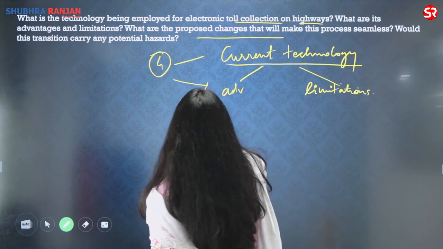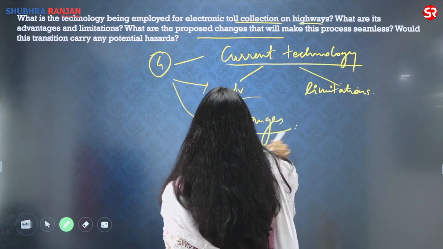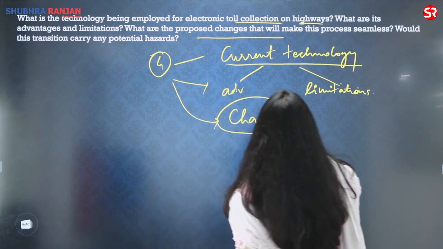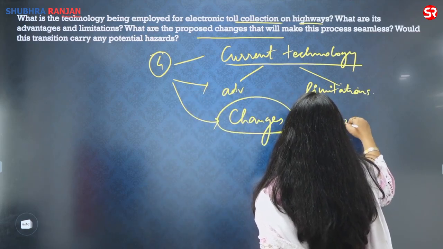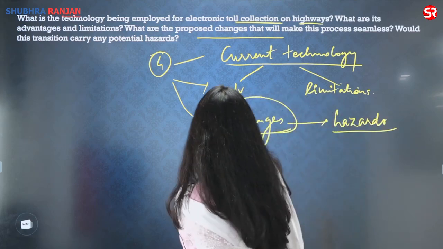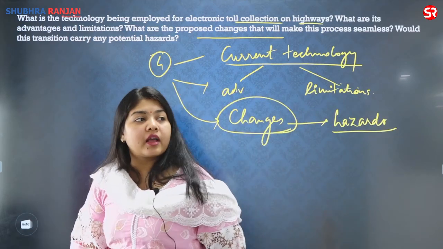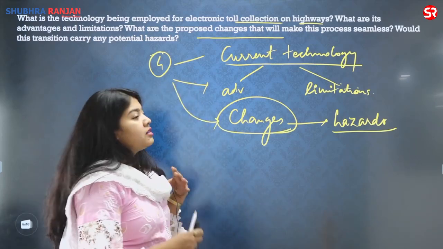Then they are asking you about what are the changes that are being proposed, and then they are asking you what are the possible hazards. What are the possible hazards that can be seen or that can be associated with the latest changes?